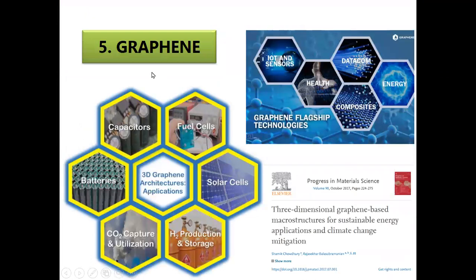In our lab, we are also working on graphene. We know that for graphene, Novoselov and Geim got the Nobel Prize. It's being used in various engineering and biomedical applications. In engineering: IoT and sensors, data storage materials, energy, health. In case of energy, it is being used in capacitors, fuel cells, solar cells, hydrogen production and storage, carbon dioxide capture and utilization, batteries, and you can name any field, graphene is there.